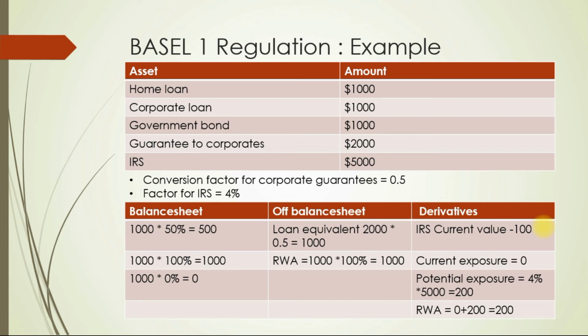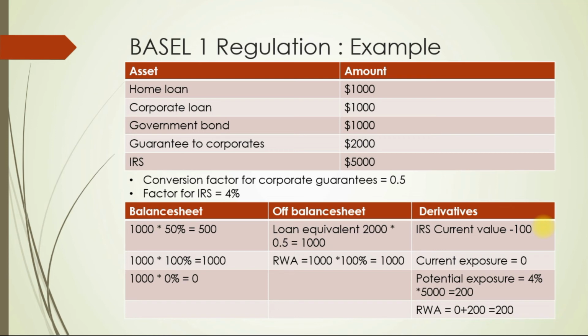So it comes out to be $1,000. Now this is not the risk weight asset, this is the loan equivalent. We need to take the second step, which is to convert this into risk weight asset. Since your counterparty is corporate, so 100% risk weight, 100% into 1000 becomes 1000.